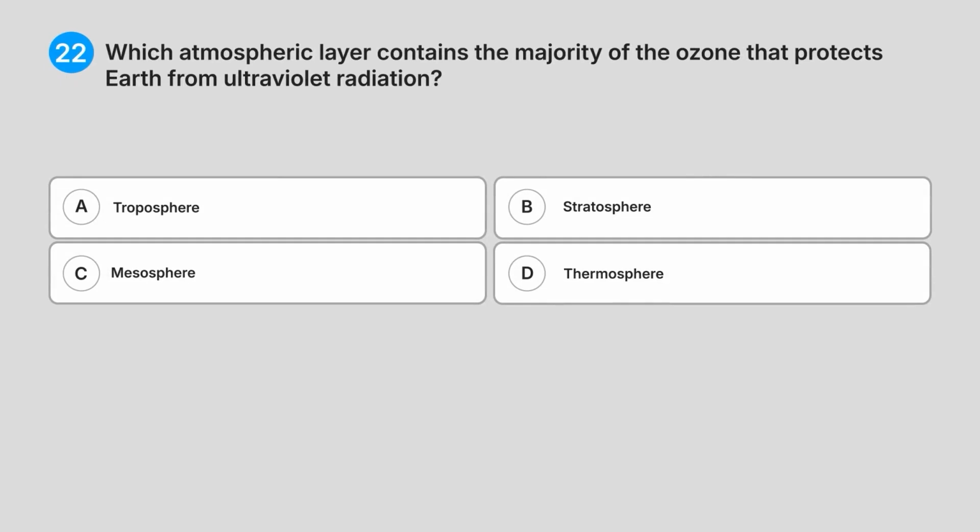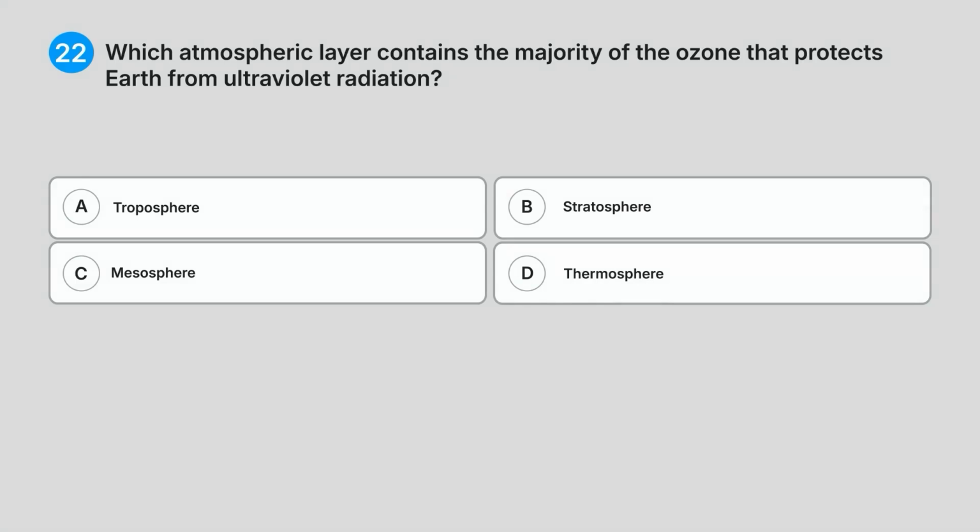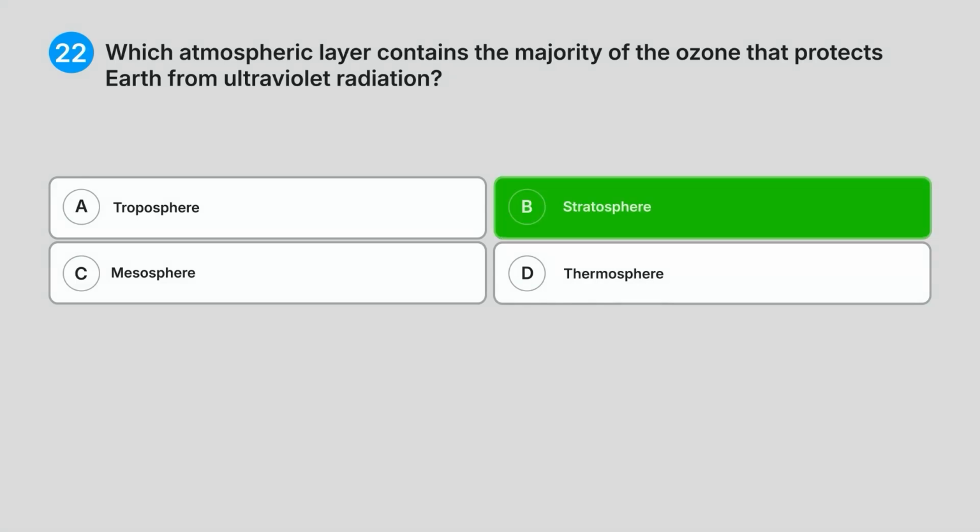22. Which atmospheric layer contains the majority of the ozone that protects Earth from ultraviolet radiation? A. Troposphere. B. Stratosphere. C. Mesosphere. D. Thermosphere. What do you think is the answer? Correct answer, B. Stratosphere.